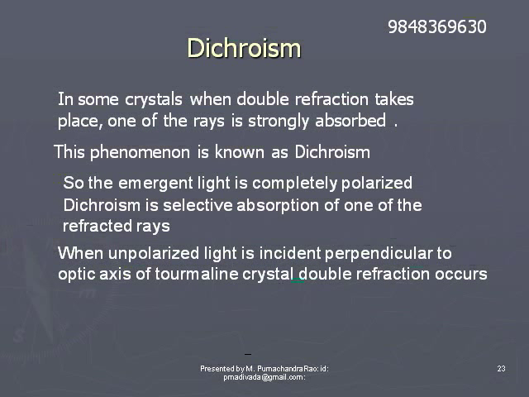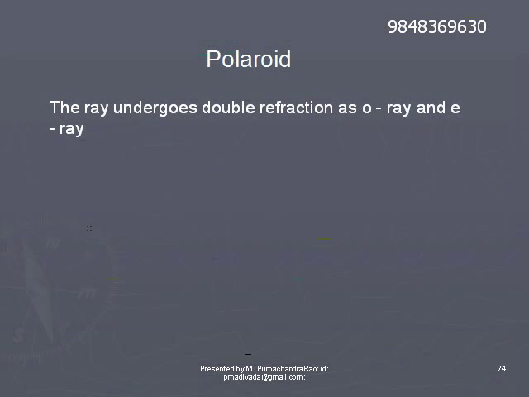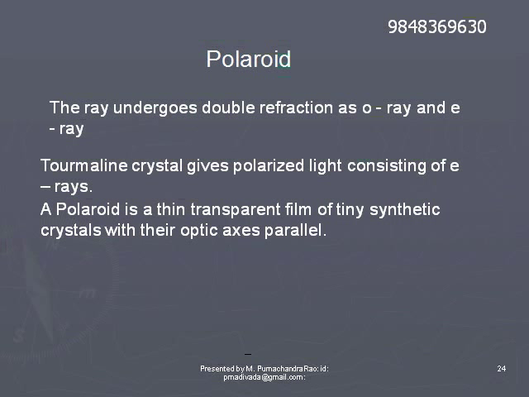If an unpolarized light ray strikes a tourmaline crystal perpendicular to its optic axis, double refraction takes place and the ordinary ray is completely absorbed. So the tourmaline crystal gives polarized light, which consists of extraordinary rays. Such a crystal can be called a polarizer.